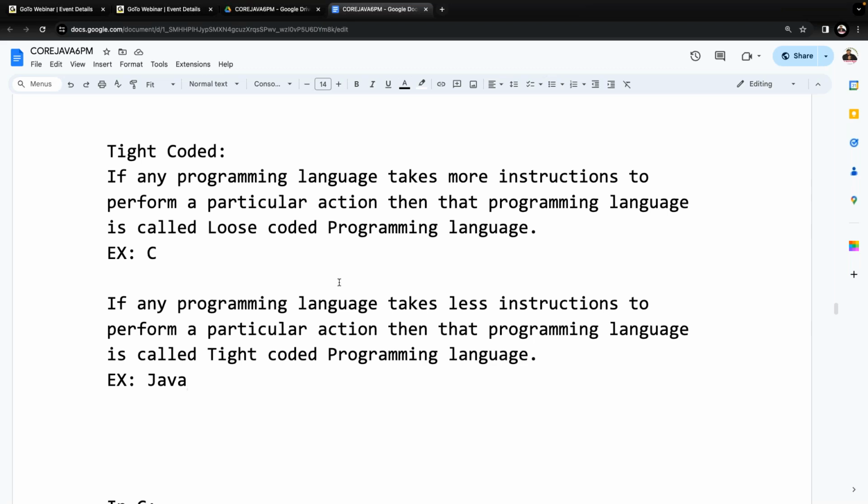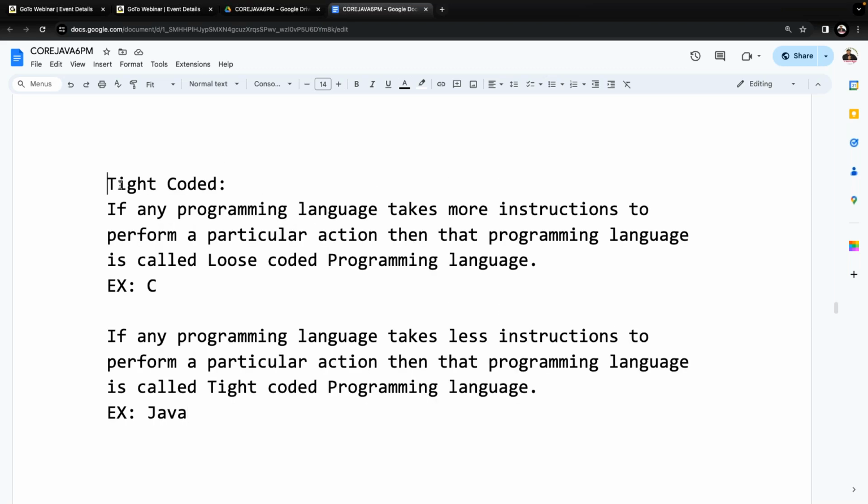Because of this reason, Sun Microsystems wanted to prepare a new programming language, and it should be tight coded. Why am I taking the comparison between C and Java? At the time of preparing the Java programming language, the famous programming language was C. With the C programming language, for these stack operations, nearly 6 lines of code we have to write. The Java providers, Sun Microsystems, wanted to simplify that.